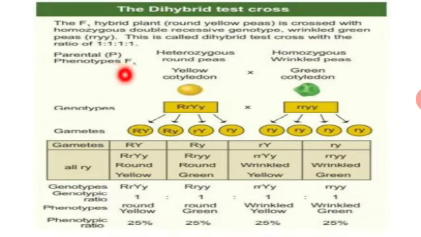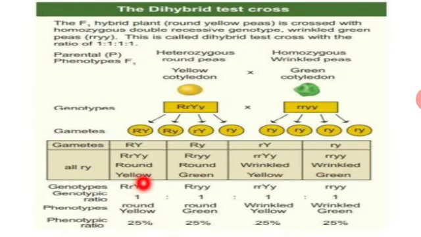So the heterozygous parent and the pure, that is homozygous, wrinkled green produce gametes, and all the gametes produced here are individually different. Okay, so we are getting 4 different characteristics: round yellow, round green, wrinkled yellow and wrinkled green.